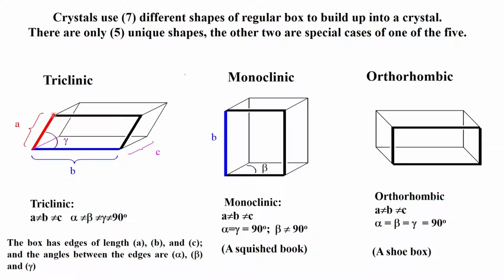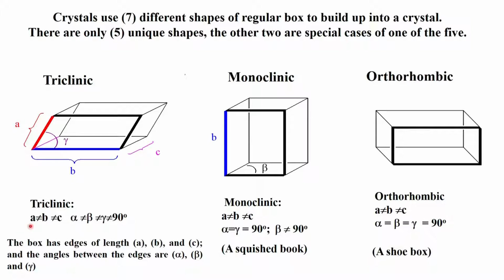The inversion center can be anywhere in this box. In fact, it can be anywhere in the 3-dimensional symmetry that is repeated by this box, and then we can always take an origin which is generally represented at this point in this diagram, so that we have a defined value of A, a defined value of B, and a defined value of C. The angle between A and B is illustrated as gamma here. As I mentioned in the previous class, the angle between A and C will be beta, and the angle between B and C will be referred to as alpha.